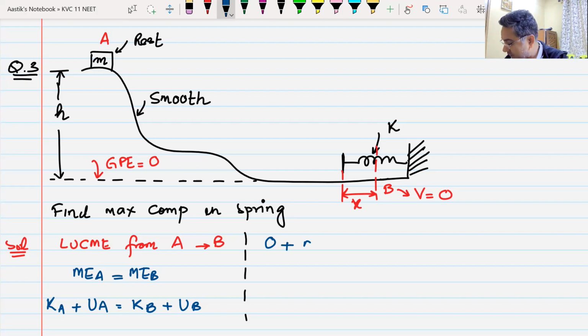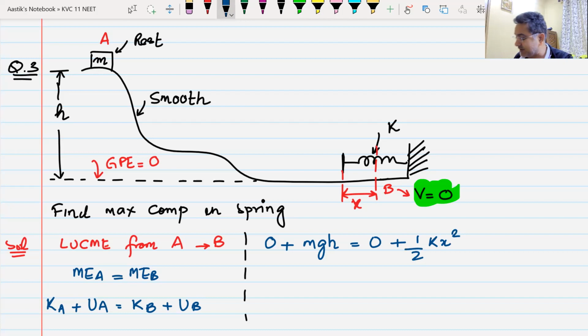What is the potential energy at point A? mgh. It is gravitational potential energy and it is equal to mgh. Very good. What is the kinetic energy at point B? At point B, it is maximum compression. The block is going to stop, so the kinetic energy is going to be zero. Plus, what is the potential energy at point B? Half kx square. Do we understand this, everyone?